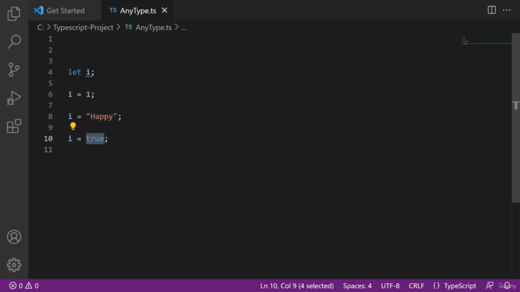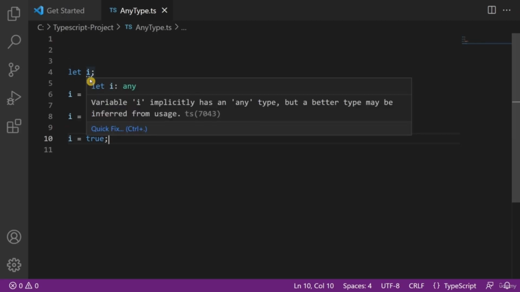The type of this let variable will be decided dynamically at runtime, and you don't want the compiler to do any kind of type checking on this variable. If you can see, right now also there is no compile time error. Why? Because if you hover over this variable, then you can see this unassigned variable is implicitly set to any type. Implicitly means automatically or by default. So this variable right now is of any type.